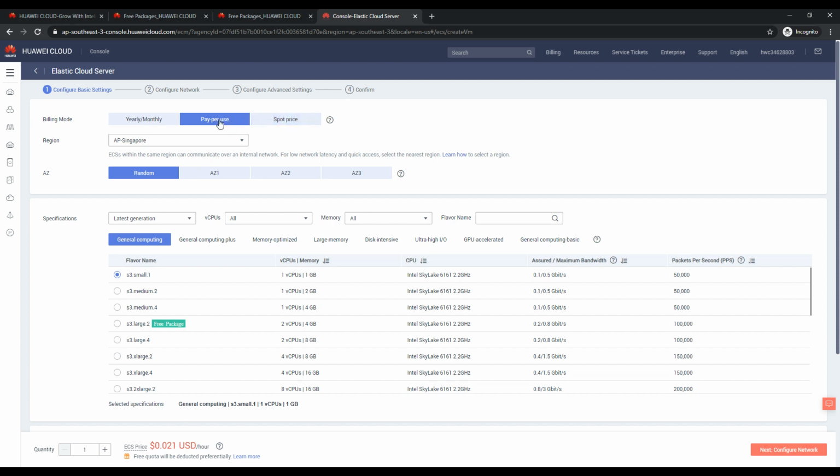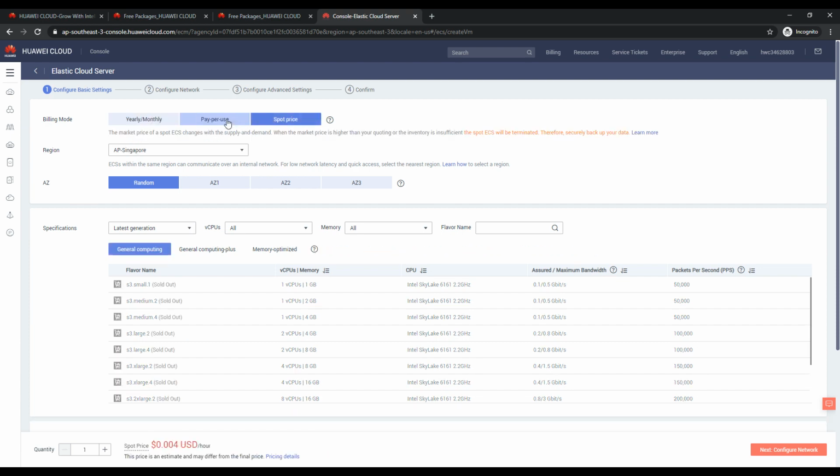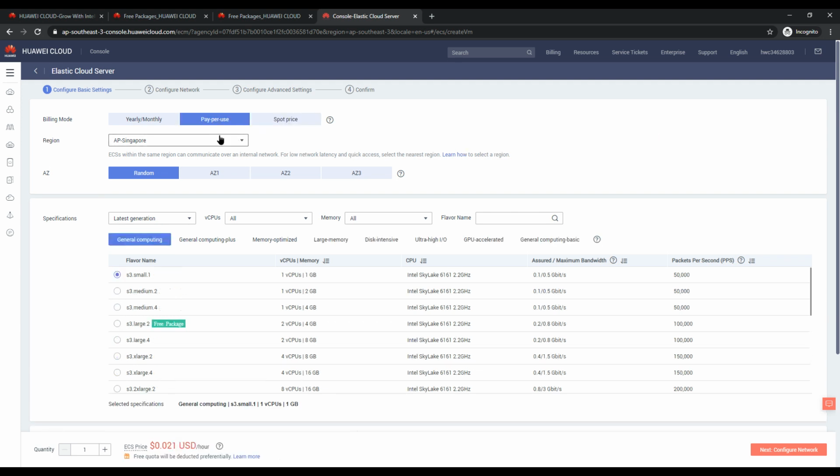As soon as you click on this pay per use, you will be able to see the free package one is selected, which has 2 cores, 4 GB of RAM, and all that information is here. So again you can test here, no free tier, no free tier. So make sure pay per use and select the right region, Singapore region is here. Don't go for the China region because it is not covered under this free package. Here you can see if you want any specific availability zone.